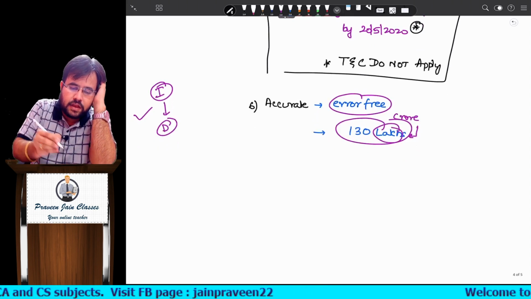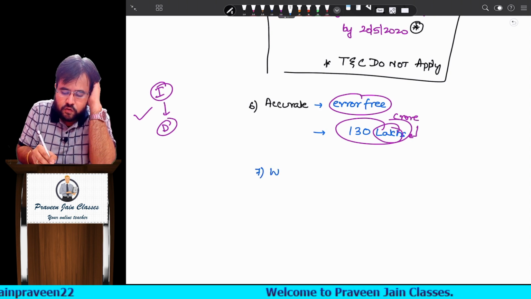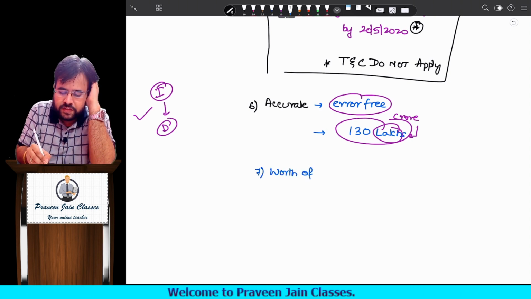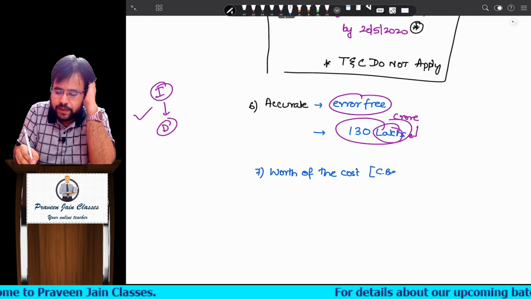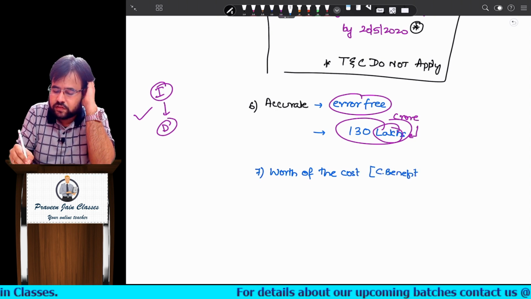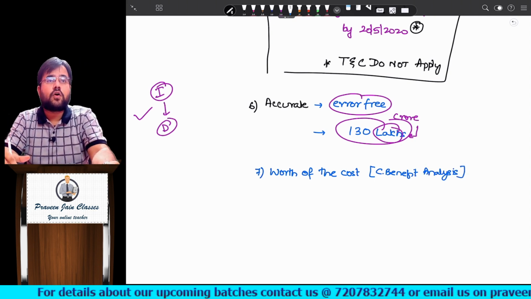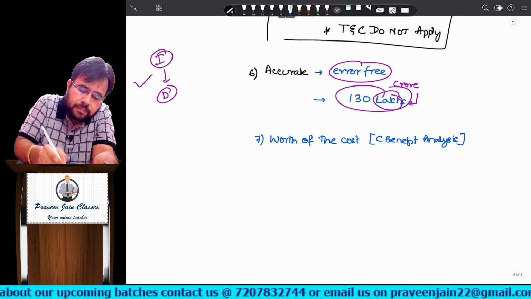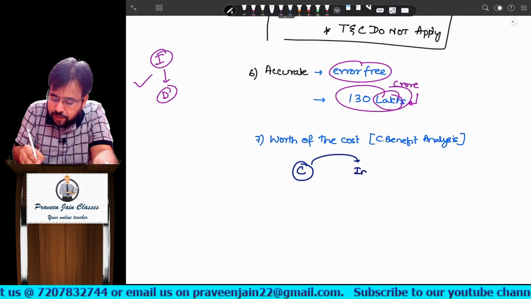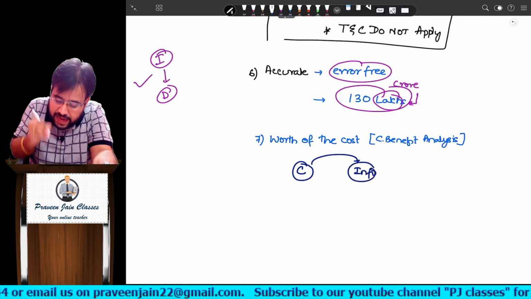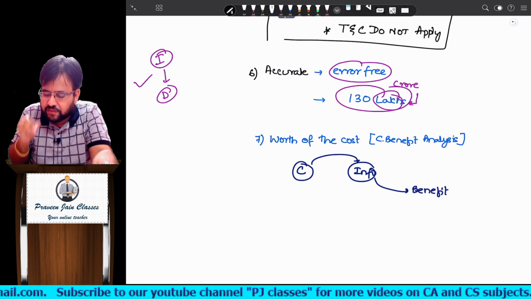Clear, bacha? Now 6 points in fact are more than enough sir, but still let us see the 7th point, sir. Worth of the cost, you can also call this cost benefit analysis. What can you also call this, bacha? Cost benefit analysis. It means the cost incurred to generate information should be lesser compared to the benefit which the information is giving, sir.